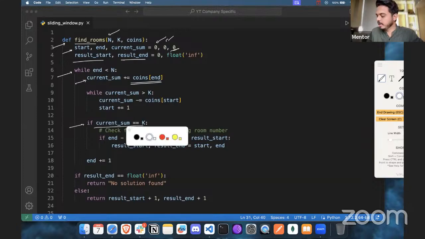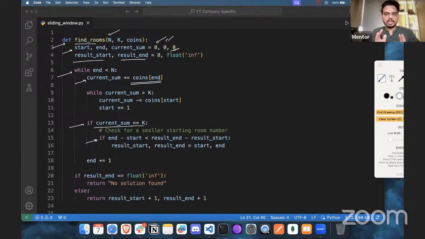becomes equal to k, then in that case we are going to find the exact room numbers, that window where it started. Like we have this condition, number 1 and 2. This will be the start here, and this will be the end.